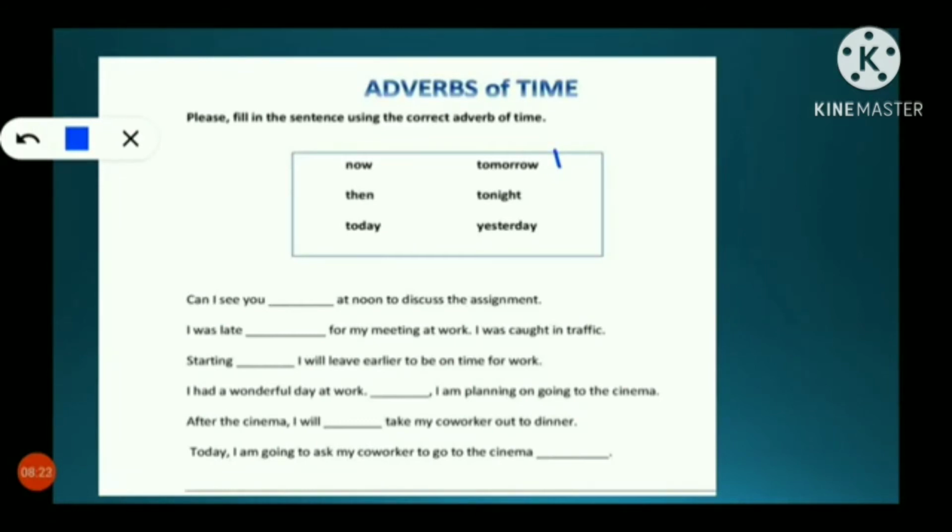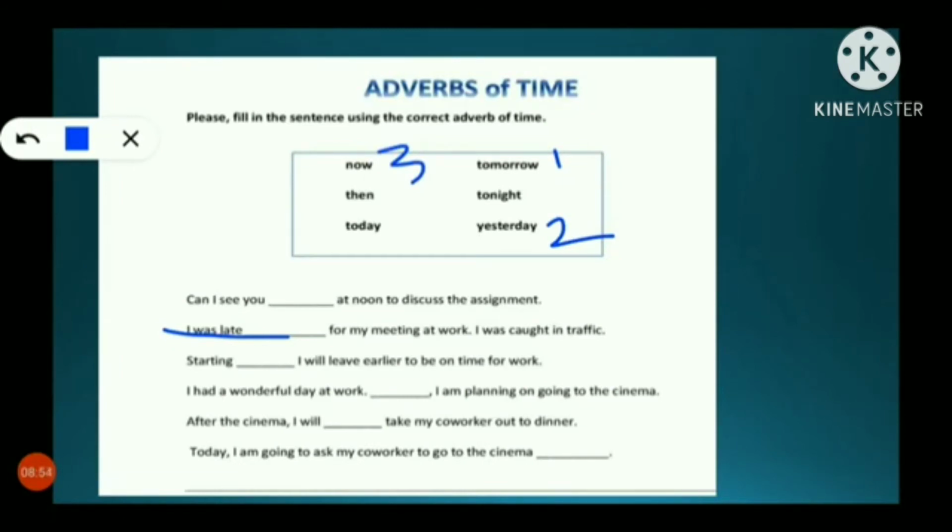I was late. That is past tense. So, I was late yesterday for my meeting at work. I was caught in traffic. Are you clear, students? I am putting numbers so that you can see it easily. Starting dash, I will leave earlier to be on time for work. Starting now. If I start now, I can be on time for work.